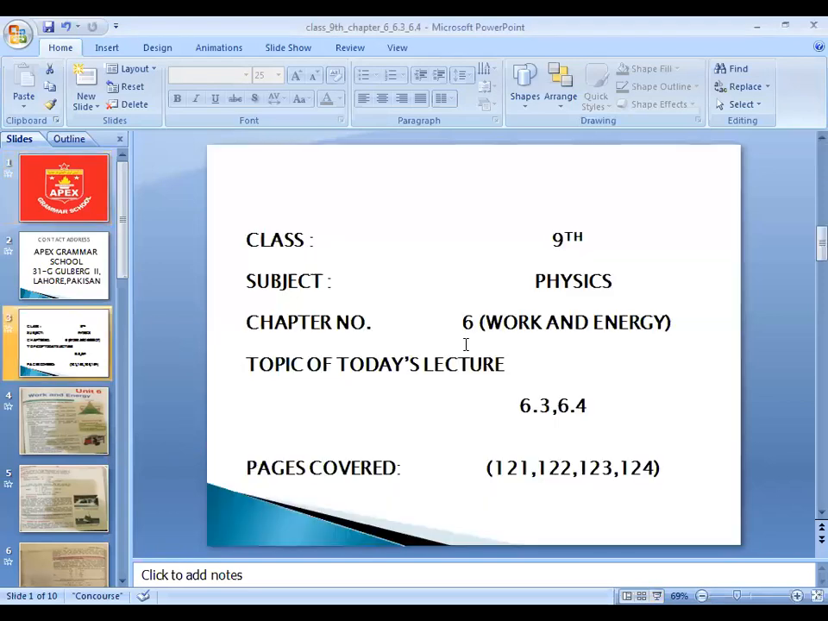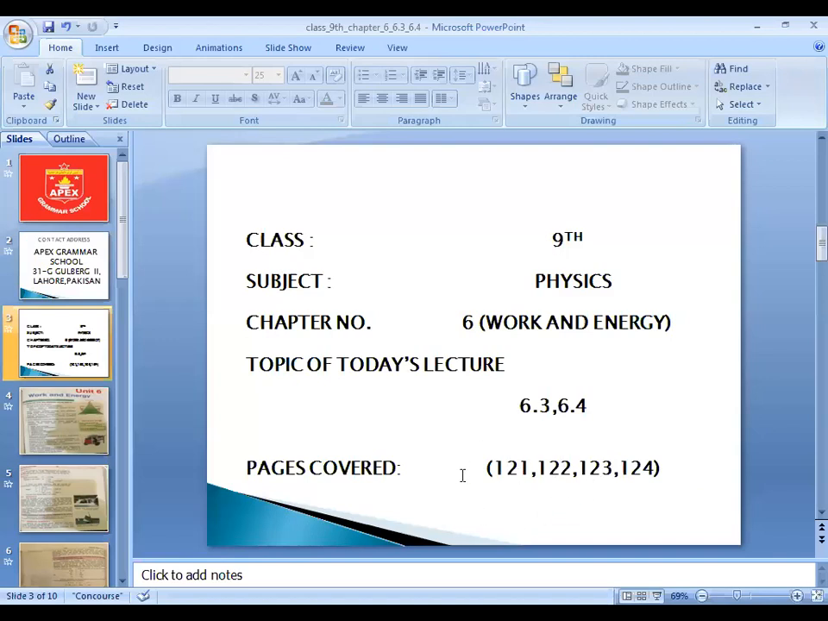So today's lecture is class 9th, subject physics, chapter number 6, work and energy, as we did last time. The topics of today's lecture are 6.3 and 6.4. We will try to cover these two topics. The pages covered in today's lecture will be 121, 122, 123, and 124. If you open the 9th class textbook, you will find these pages.